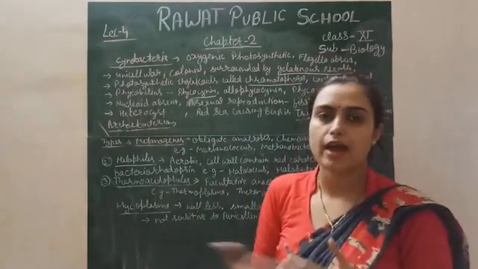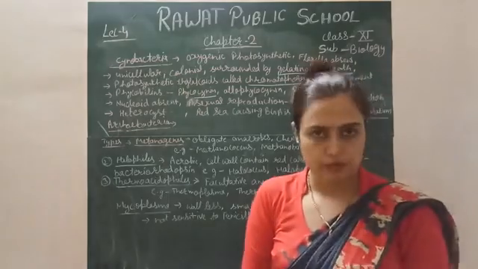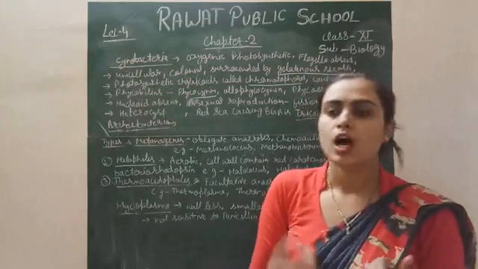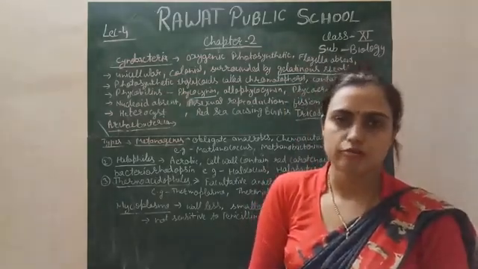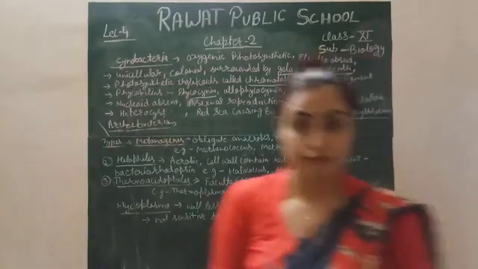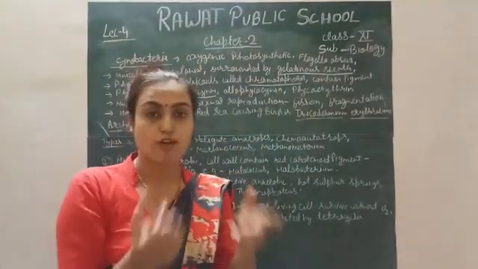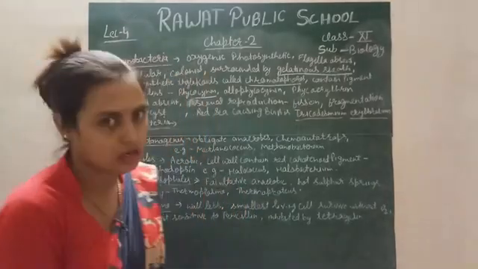Because they do not have that kind of structure, they perform only asexual reproduction, which is performed by fission. Simply, it is either binary fission or multiple fission. Binary fission is more common in the case of bacteria. And fragmentation: with the help of a current of water, they divide into small fragments, and these fragments are converted into a new plant, a new organism.